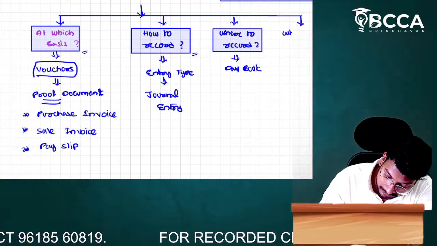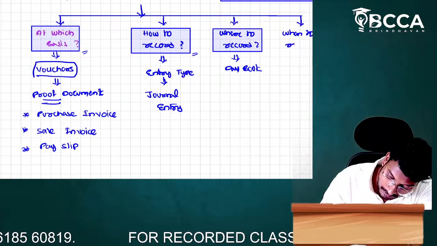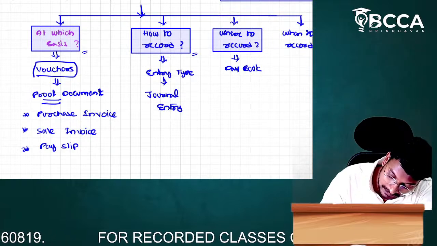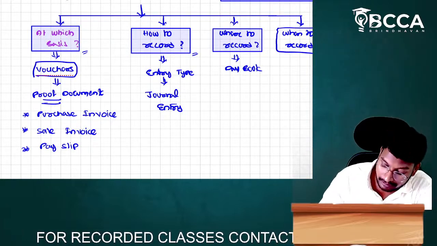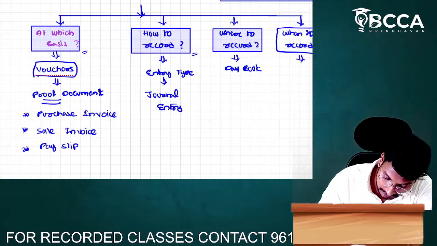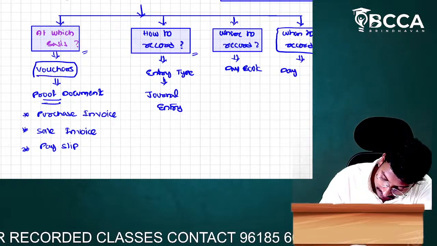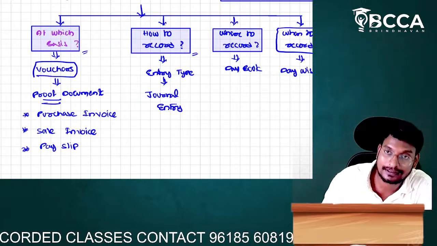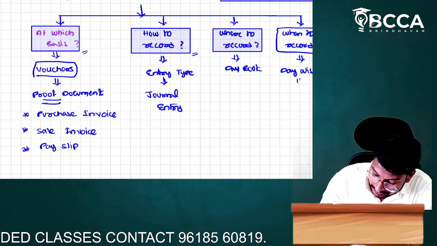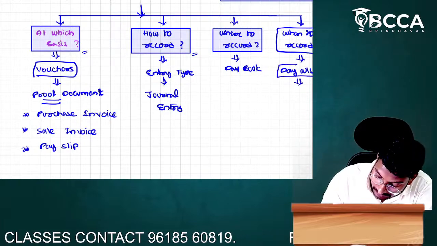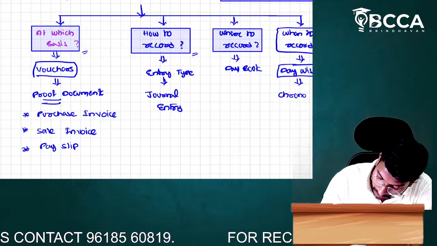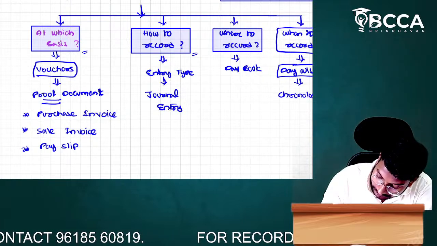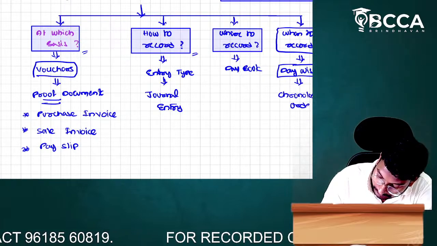Next one, when to record? When to record means day wise, daily wise. We have to record day wise. That day wise recording we call chronological order.